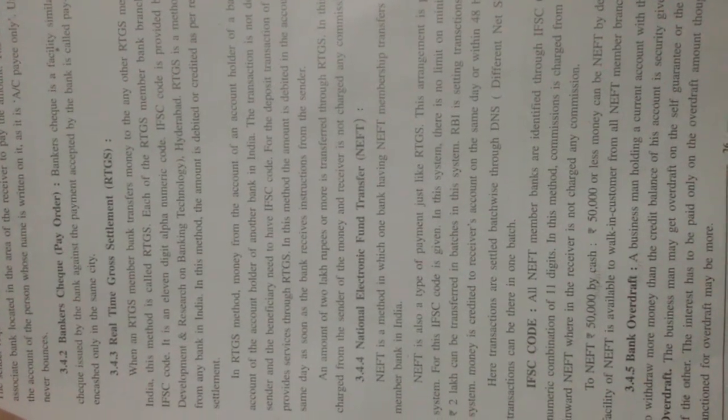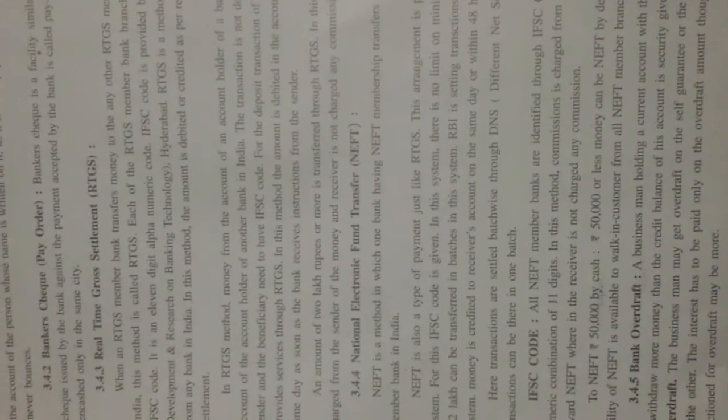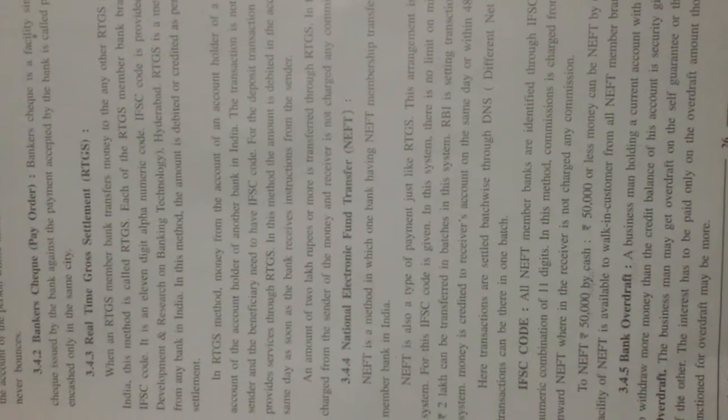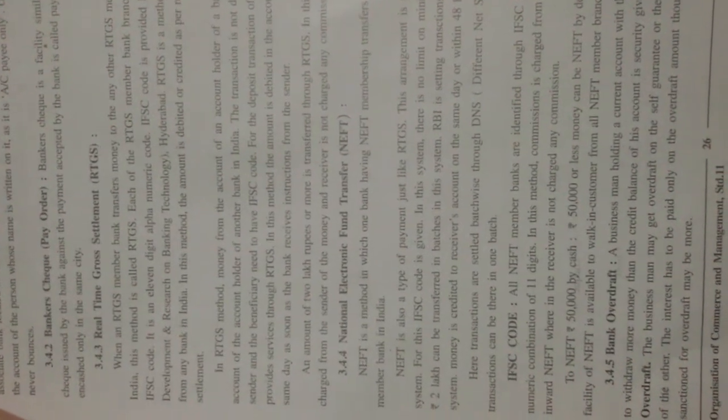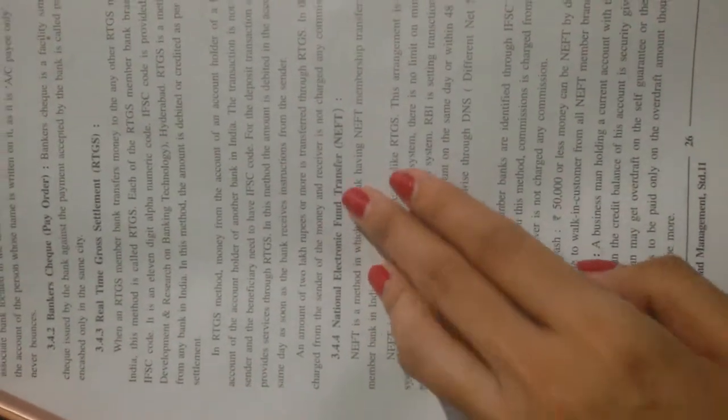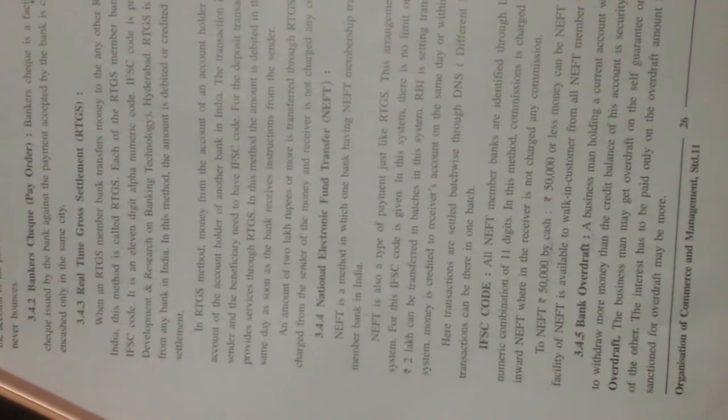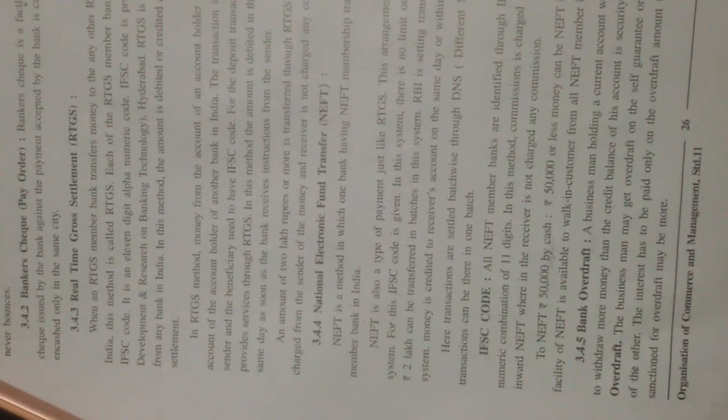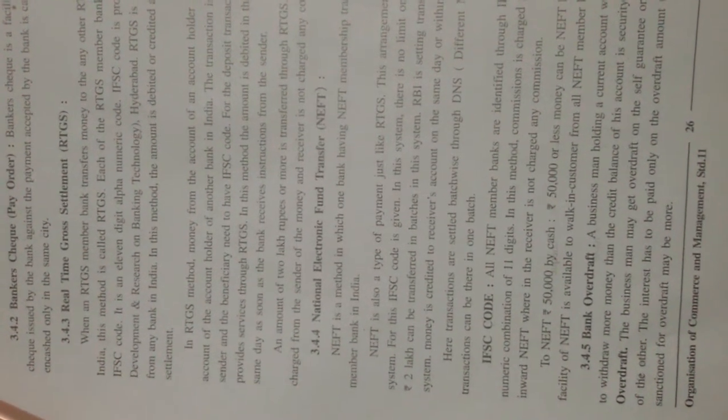This method is called RTGS. There are also many other services such as National Electronic Fund Transfer, Bank Overdraft, and Cash Credit Loan. These are the other services provided by the bank.